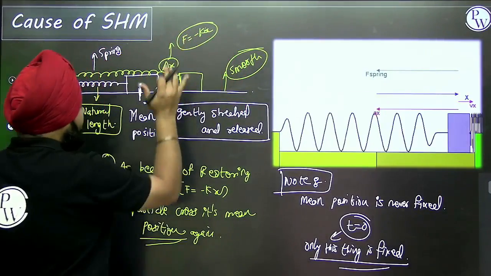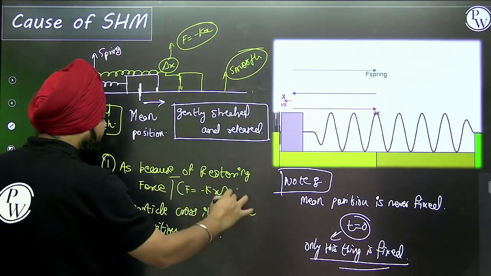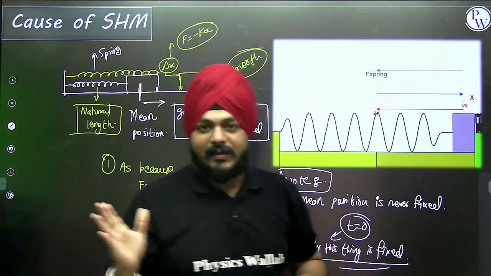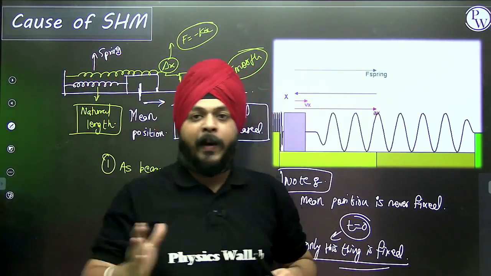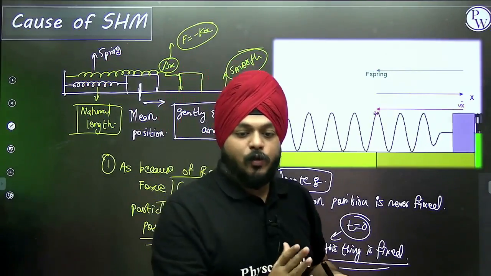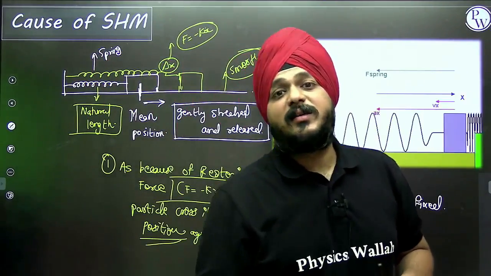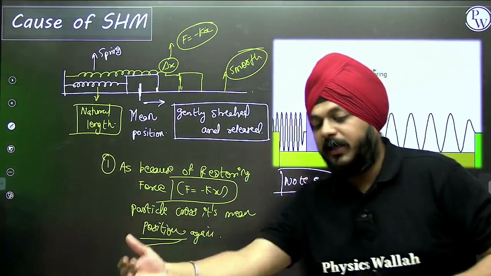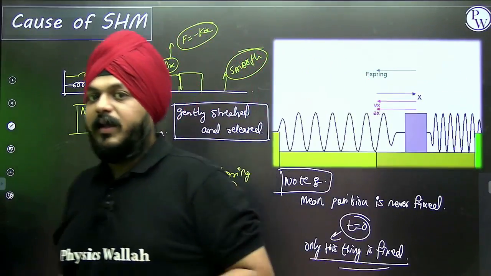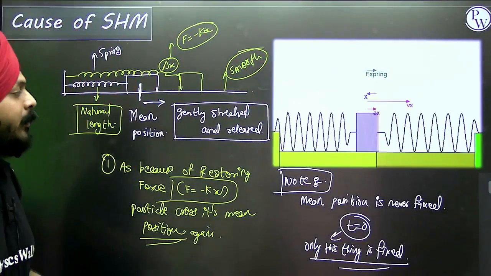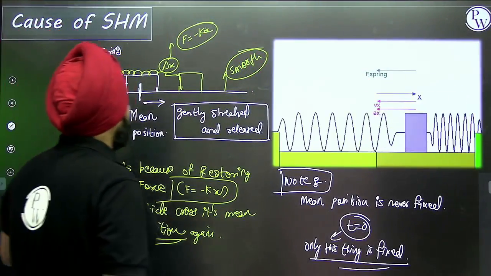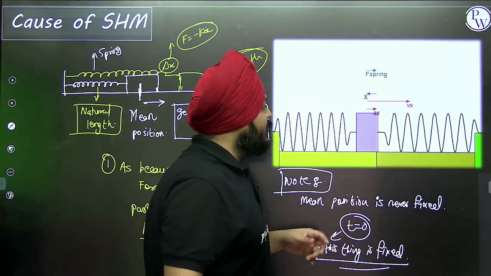So because of the presence of this restoring force, the particle is repeating one path with respect to the common point, and that's why it is performing SHM. You can see this in the visualization.